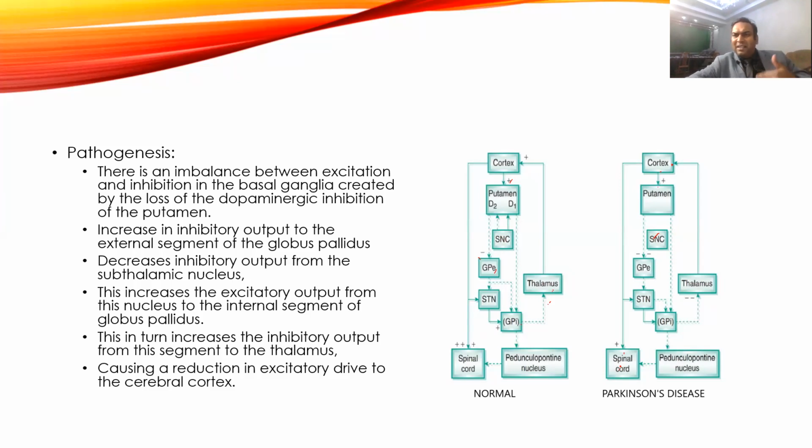At the same time, since less output is going to the cortex, it will make it very difficult to initiate the movement also. So it has both: there is increased activity, that is hyperkinetic phase of the muscle, and also decreased muscular activity, hypokinesia. So it shows both hyperkinesia and hypokinesia. Kinesia stands for movement. So there is hyper movement and hypo movement also.